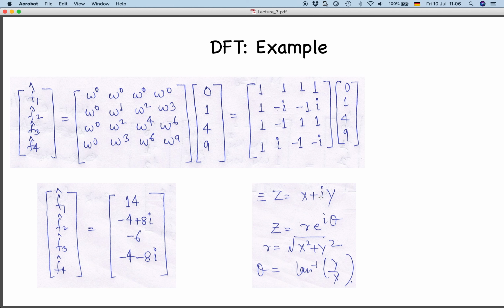So this is about the discrete Fourier transform, the theory involved in it. In the next lecture, I will be discussing an algorithm which makes this DFT calculation very fast, because as I said, n square multiplications are involved there. If you have 10,000 data points, you are multiplying it 10,000 times, next time also 10,000 times, next time also 10,000 times. So n square multiplications are involved there.